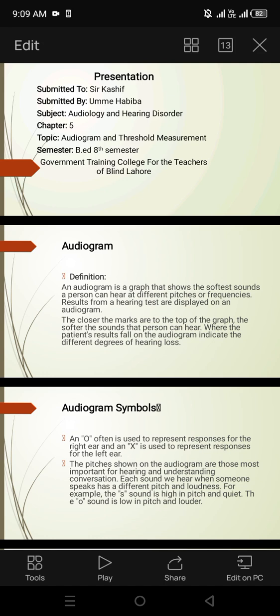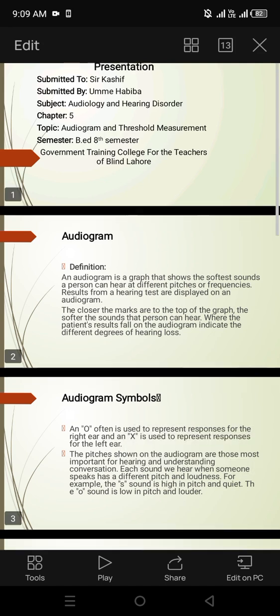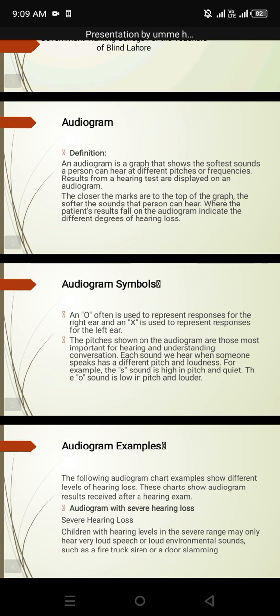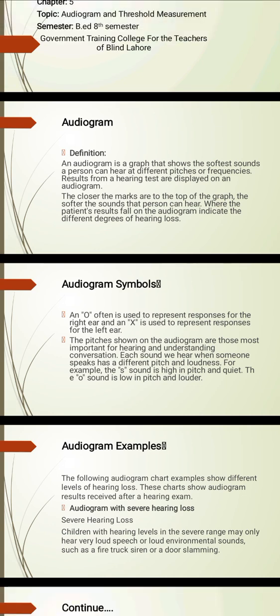Audiogram and threshold measurement. First of all, we will know the definition of audiogram. What is an audiogram? An audiogram is a graph that shows the softest sound a person can hear at different pitches or frequencies.